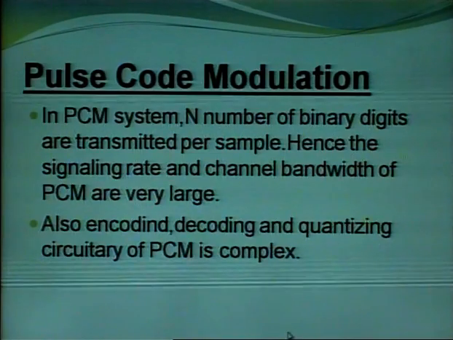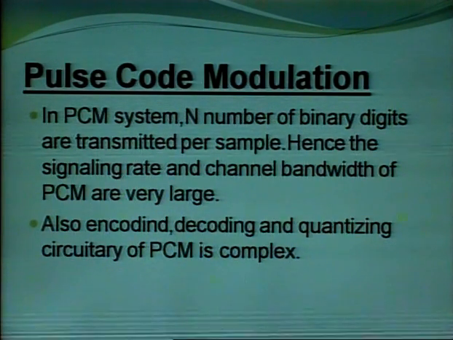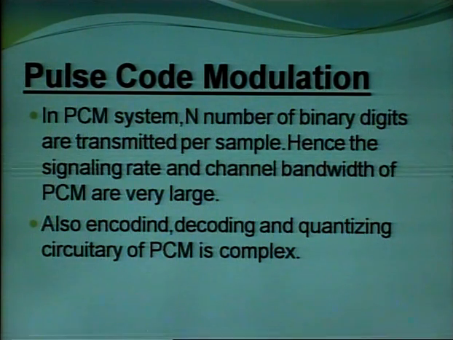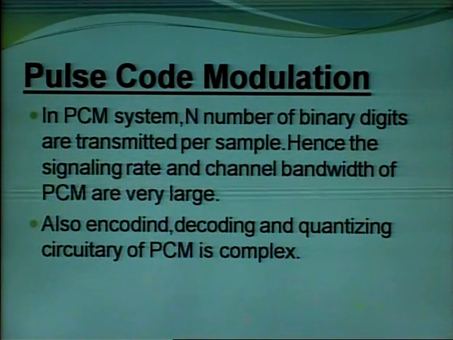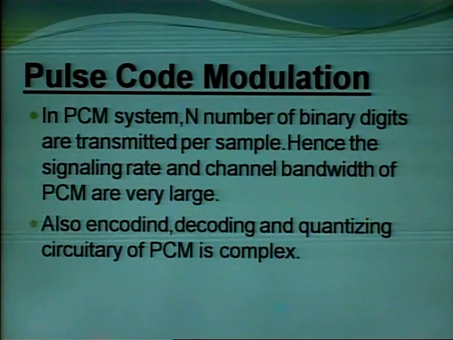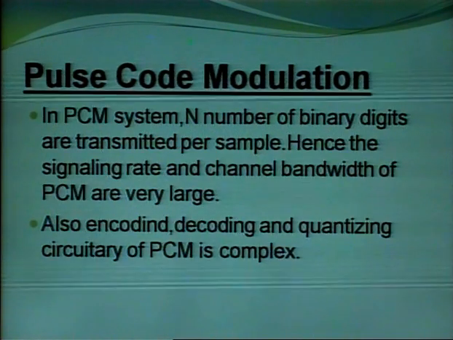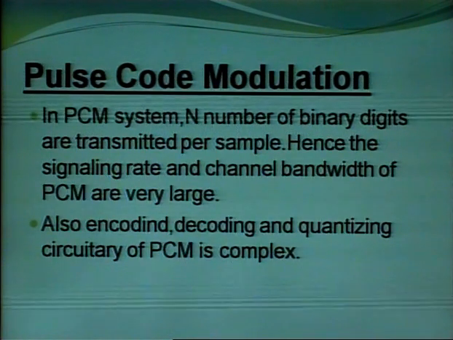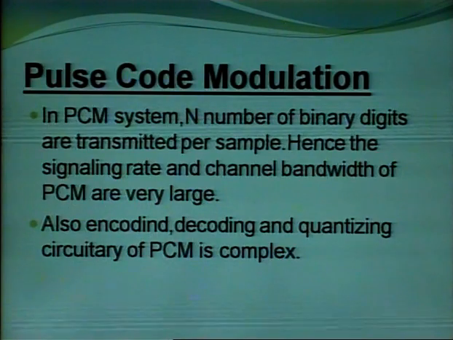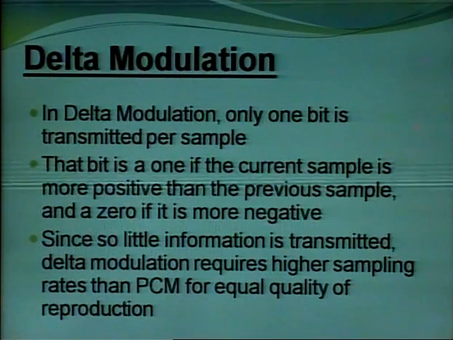In a PCM system, each sample is represented by n number of bits. So n binary digits are used to transmit per sample. Hence the number of bits is very high, that is, the signaling rate is very high, so bandwidth is very large, plus encoding, decoding and quantizing process in PCM is very complex.